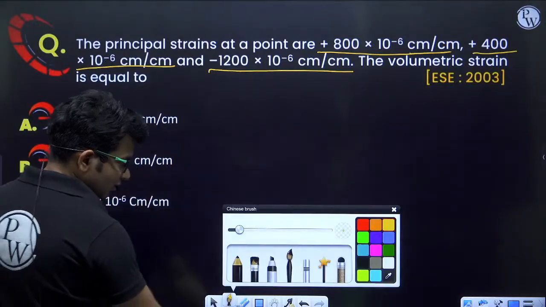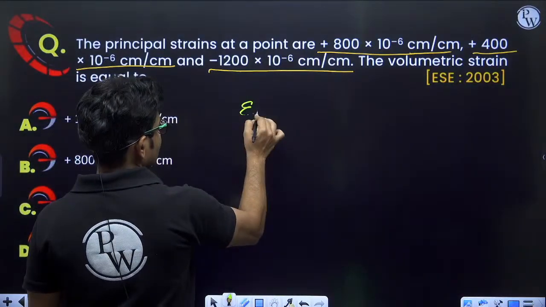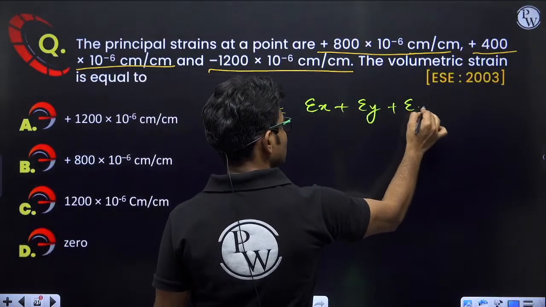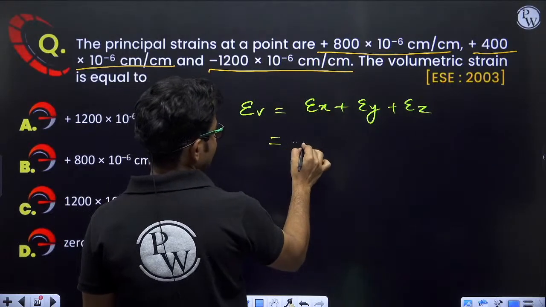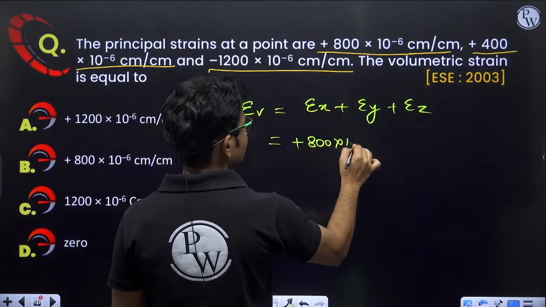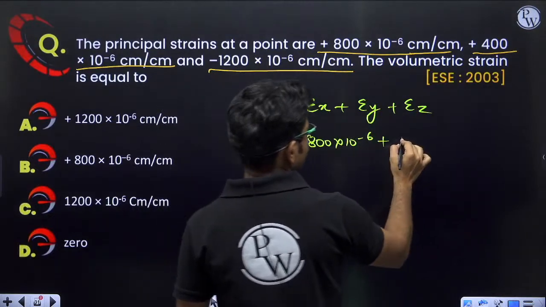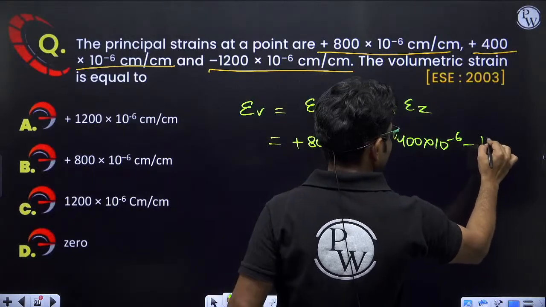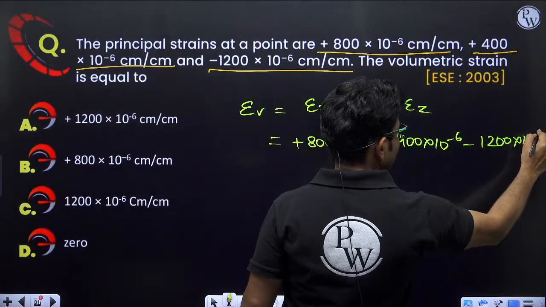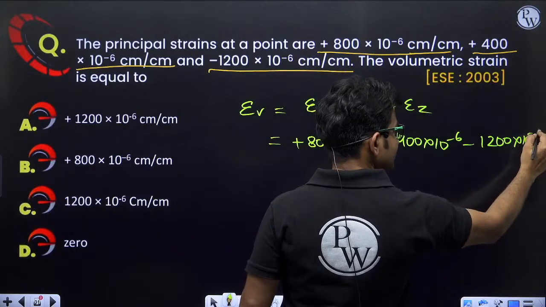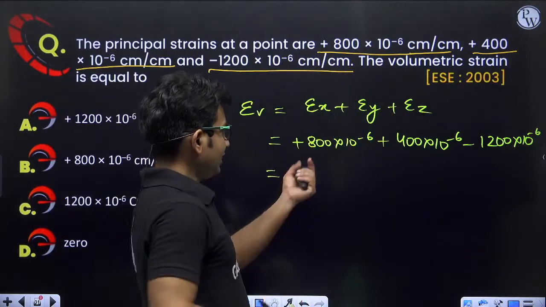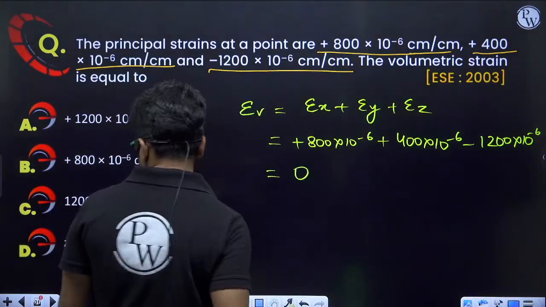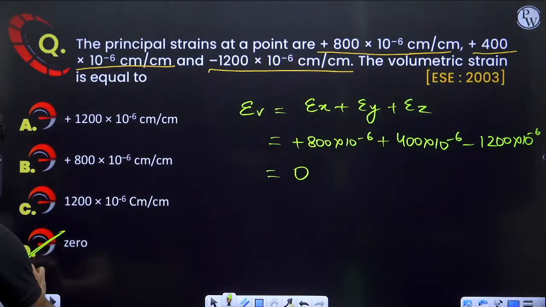Volumetric strain epsilon V will be equal to epsilon X plus epsilon Y plus epsilon Z. Epsilon X will be plus 800 into 10 to the power minus 6, plus epsilon Y, 400 into 10 to the power minus 6, and minus 1200 into 10 to the power minus 6. So 800 plus 400 is 1200, 1200 minus 1200 is 0. Correct answer will be option D. Volumetric strain will be 0.